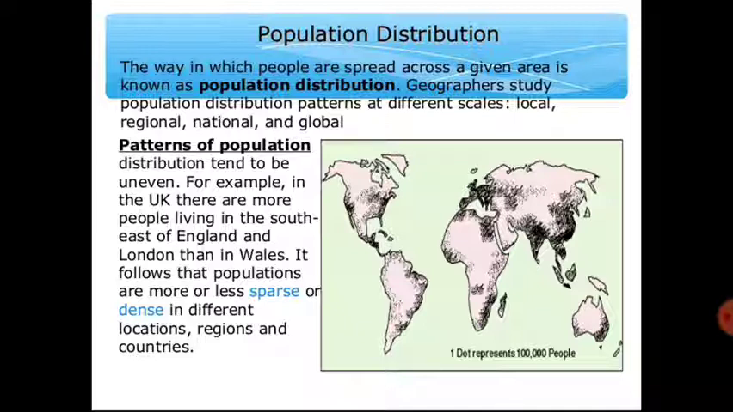Now we will discuss the population distribution of the world. Distribution means the way or the pattern in which the population is scattered throughout the world. See the picture very carefully. This is the pattern of the population distribution of the earth.